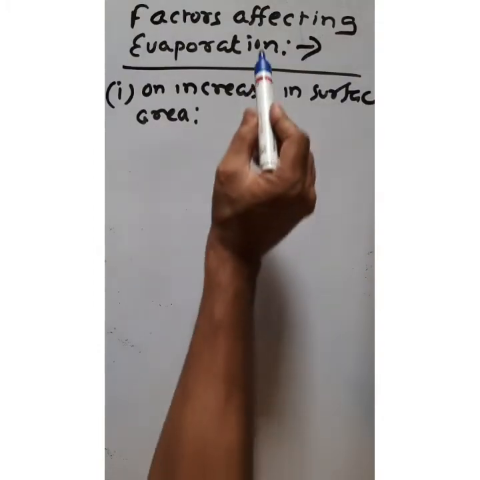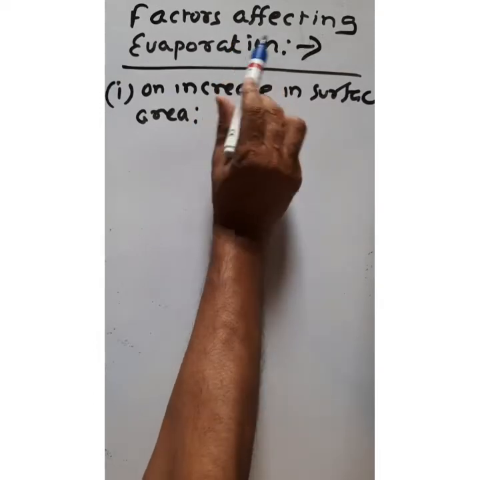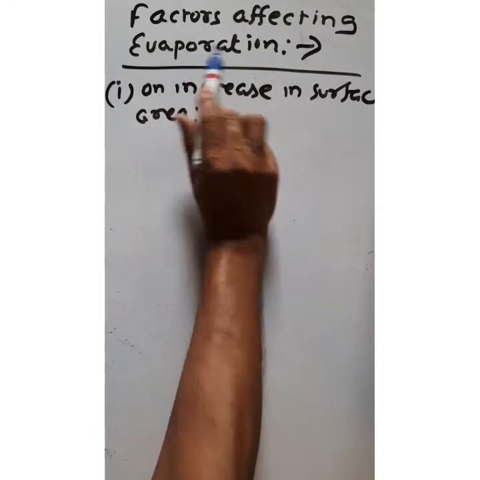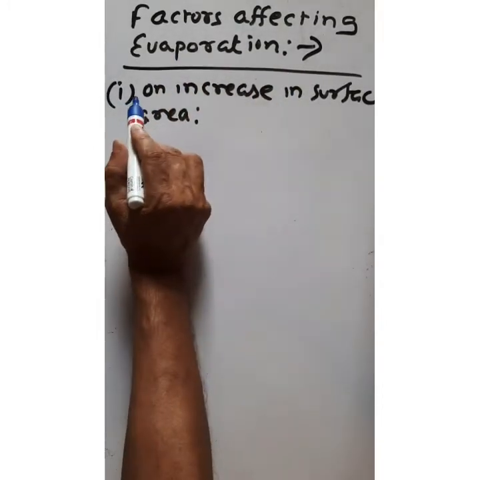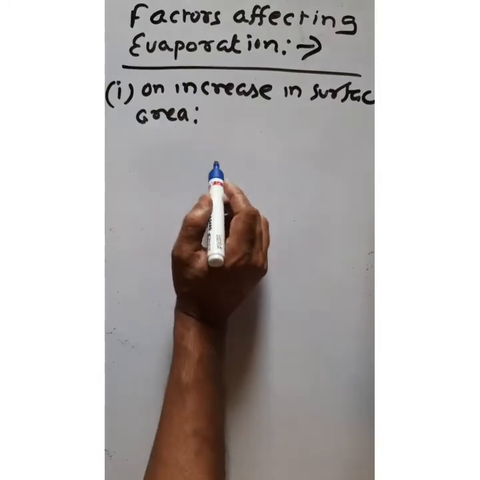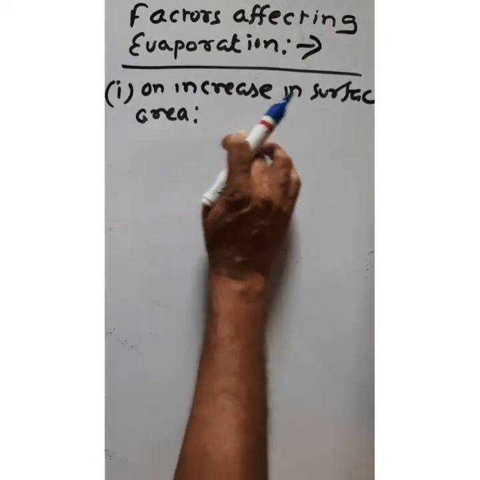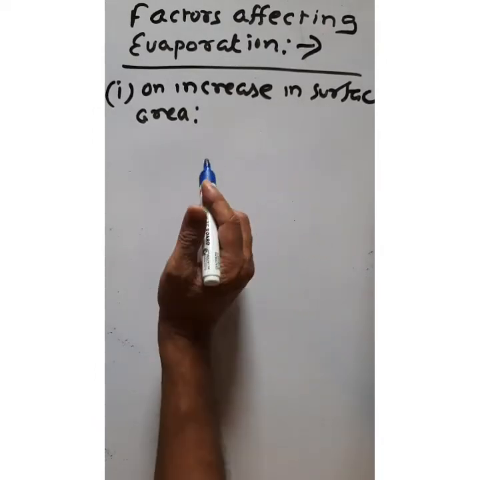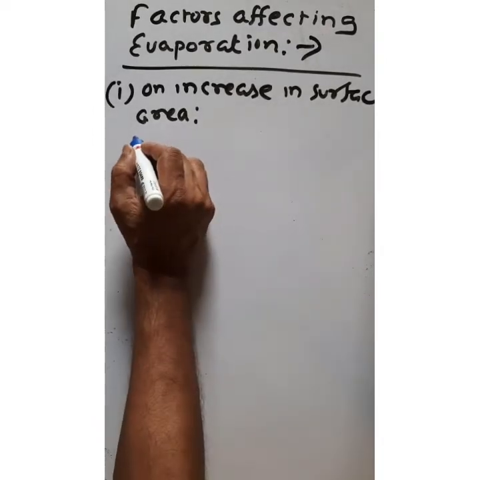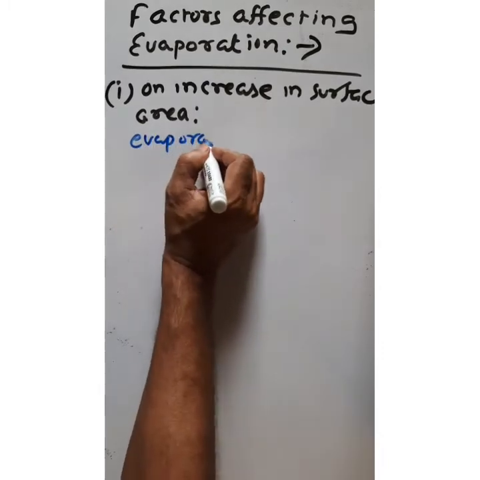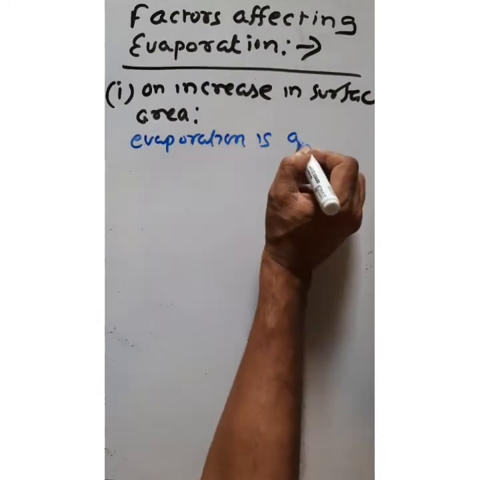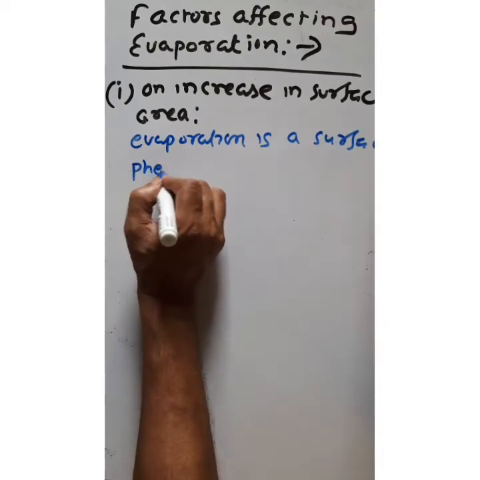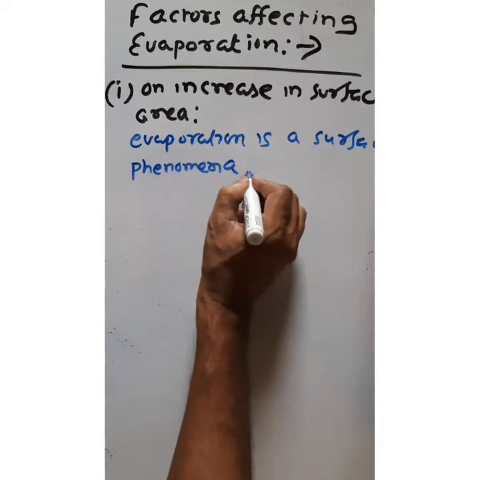Now, factors affecting evaporation. What are the various factors which influence the process of evaporation? First factor is an increase in surface area. If we increase the surface area, then evaporation will be faster. How? We know evaporation is a surface phenomenon.